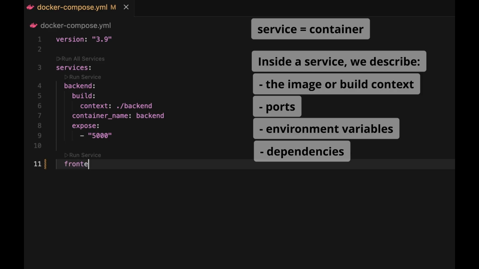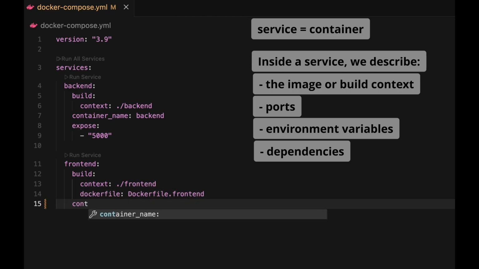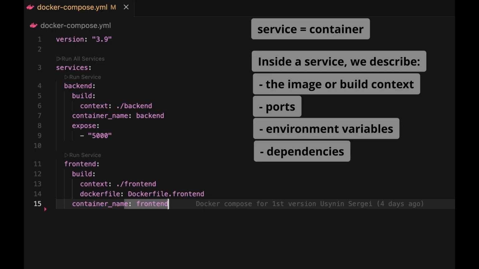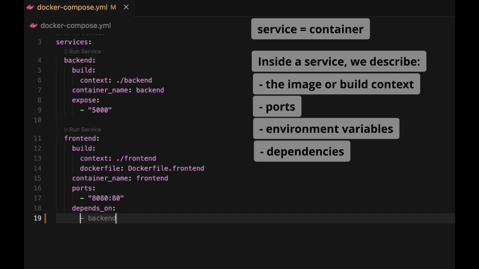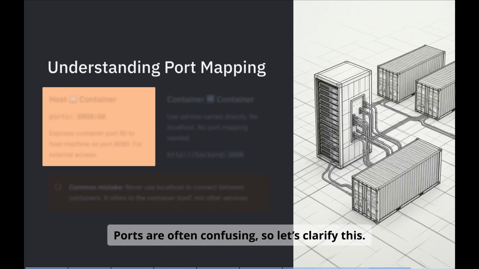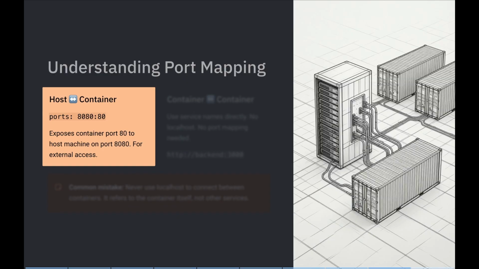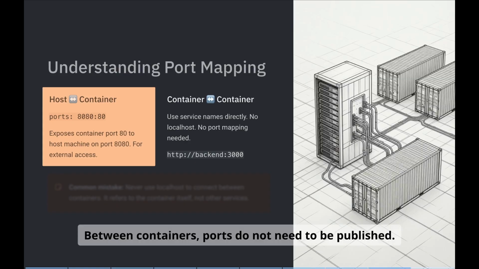We made a backend, now let's switch to the frontend. We are using a non-default Dockerfile name, so here we should specify that. Also, we know that the frontend is our entry point to the application, so we need to specify ports: the external port 8080 of our machine and port 80 of the frontend container. Also, we add depends_on, which controls startup order. Ports are often confusing, so let's clarify this. We use ports only when we want to access a container from the host machine. Between containers, ports do not need to be published.